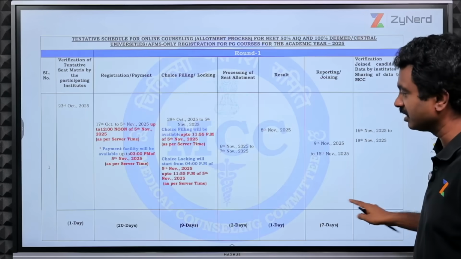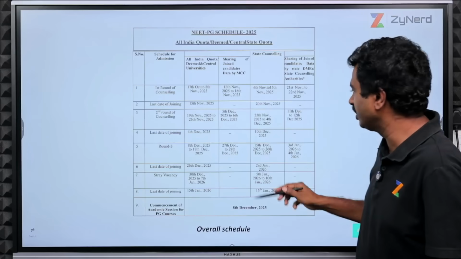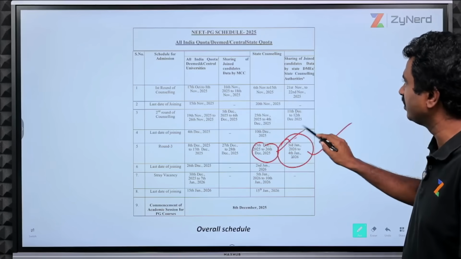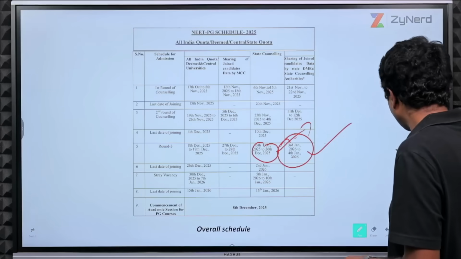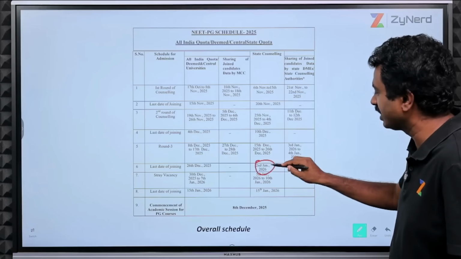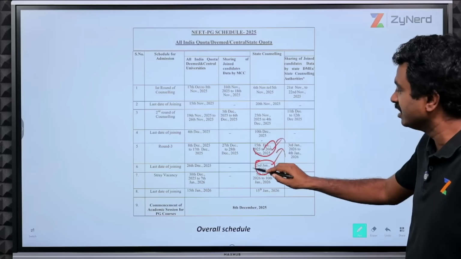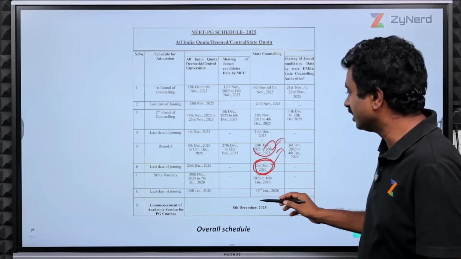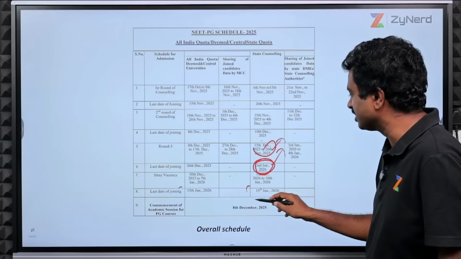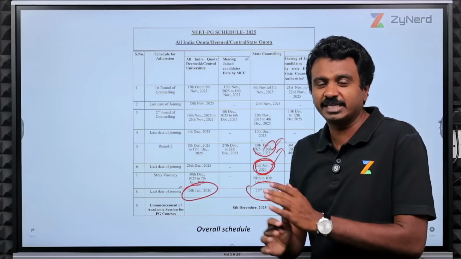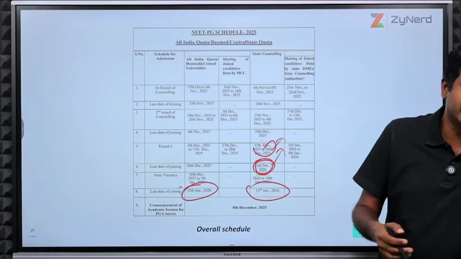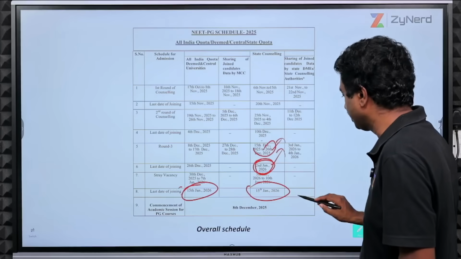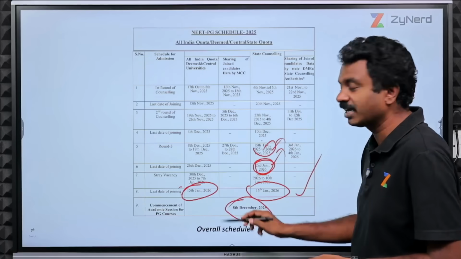Now we'll look at how the schedule works. Round 3 for states goes on till 26th of December as a joining date, with 2nd of January as the joining date and 26th possibly the results. So you have joining in round 3 around the new year, and the end of the counselling for stray vacancies is around 15th of January. So if you take November, December and January, we are expecting around 2.5 to 3 months of counselling timeline. Courses will commence on 8th December.